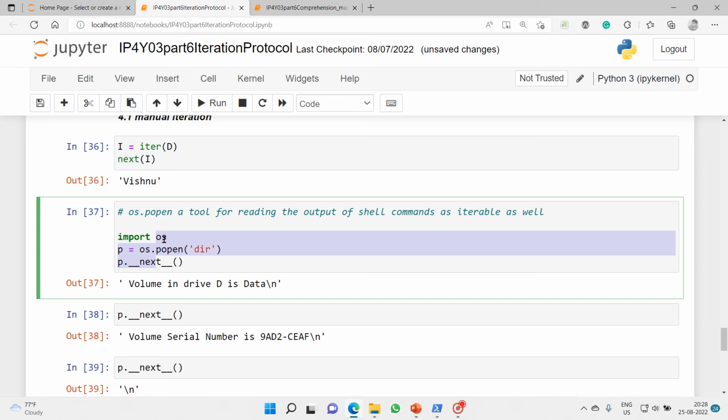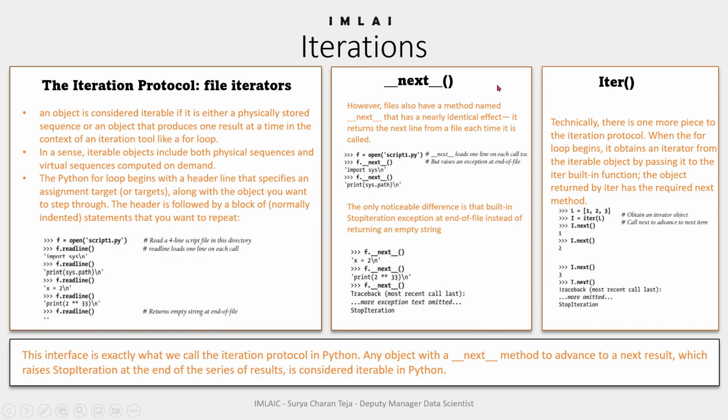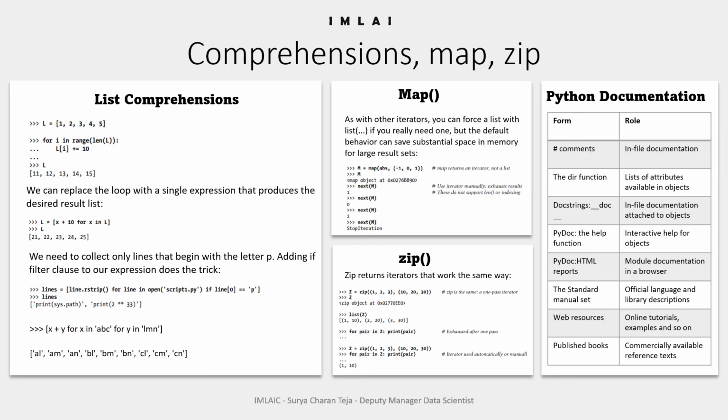So now we will go back to the theory, and then we will look into more concepts. So here, we have done with iterations, iterable, iter, and next method, and we will move on to comprehensions.